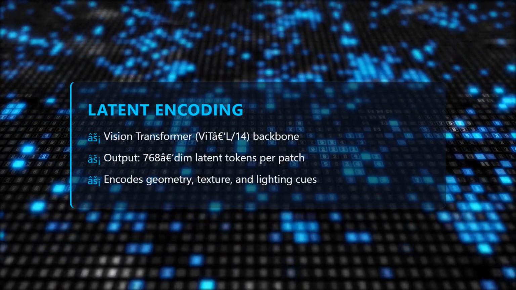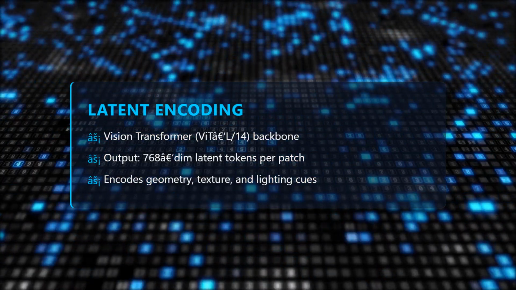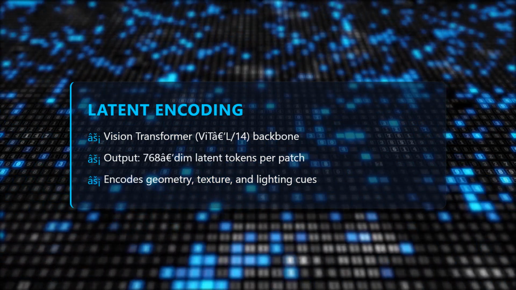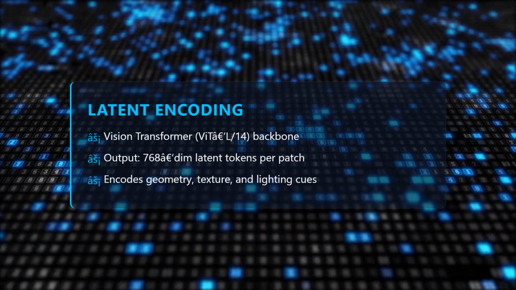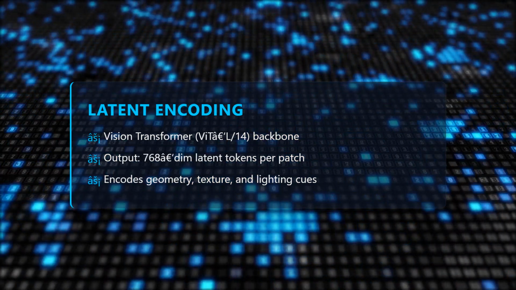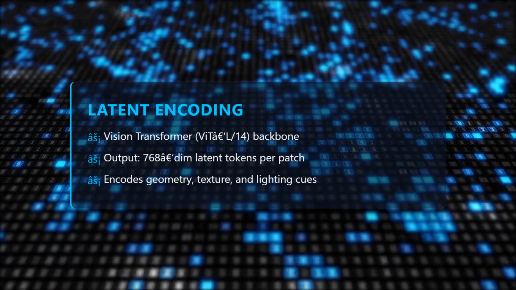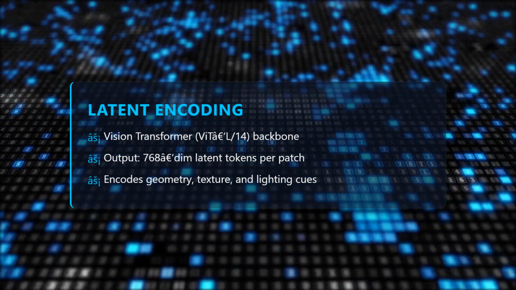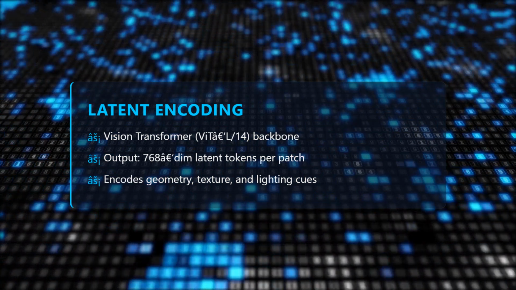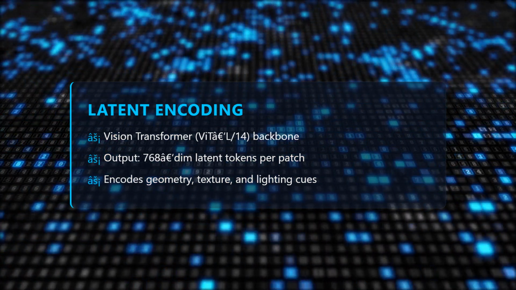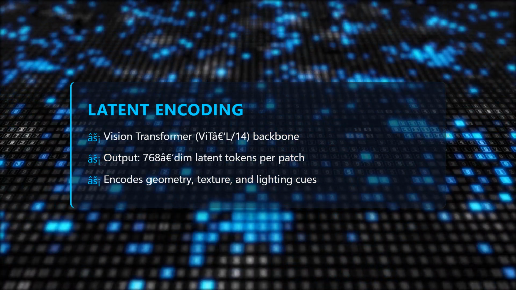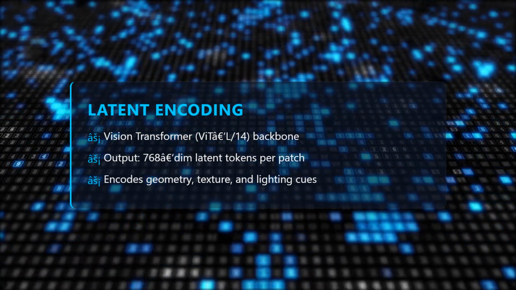Next, a vision transformer encoder processes the panorama, converting pixels into a compact latent representation. By attending across spatial and directional dimensions, the encoder captures not just appearance but also the underlying geometry, edges, vanishing points, and surface normals, packed into a 1D token sequence ready for autoregressive generation.